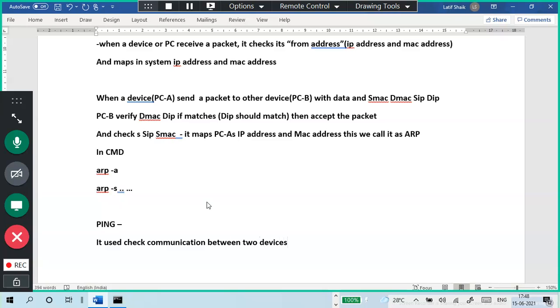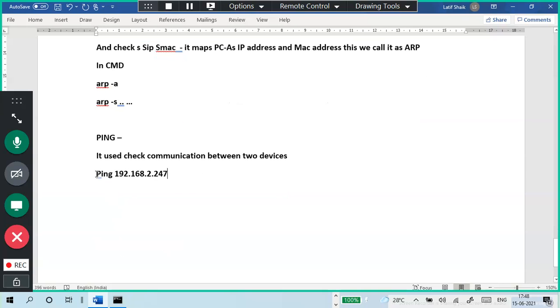Okay, so how to ping an IP address, very simple. I'm using an example IP address only. You can also try to ping your mobile phone if you don't have any other system. Make sure both are in the same network. Okay, this is how to ping it, for example.